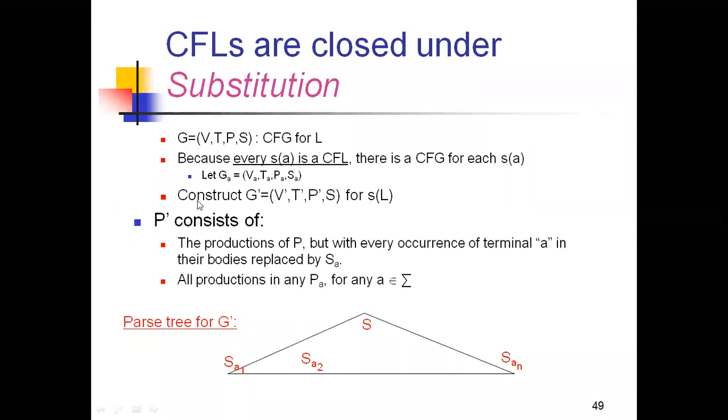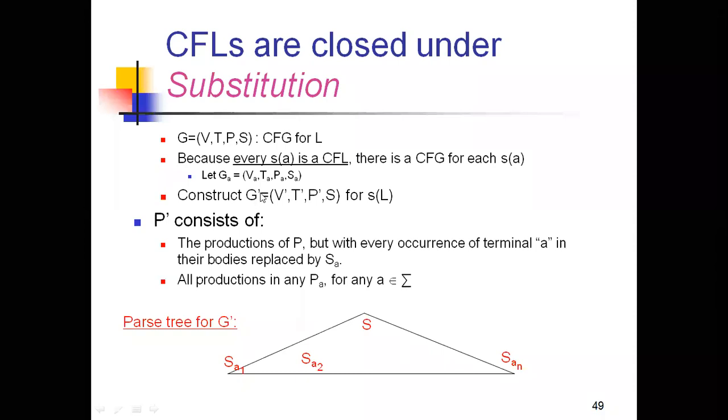So what we need to construct now, given the input z, is we need to construct a G dash. Then G dash will become G dash equals V dash, T dash, P dash, and S. No, we're not having S dash; S is the same. The starting symbol is the same, right? The starting symbol should be the same.